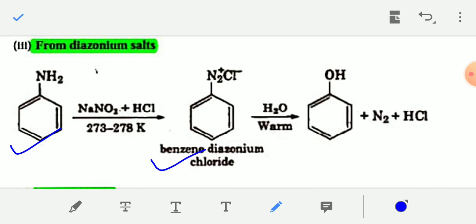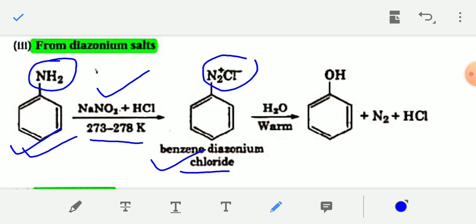When this aniline or aromatic primary amine reacts with nitrous acid, meaning NaNO2 plus HCl, at very low temperature, 273 to 278 Kelvin, that is 0 to 5 degrees Celsius. In the first step, aniline will be converted into benzene diazonium chloride. That means the NH2 group will be converted into the N2 plus Cl minus group.